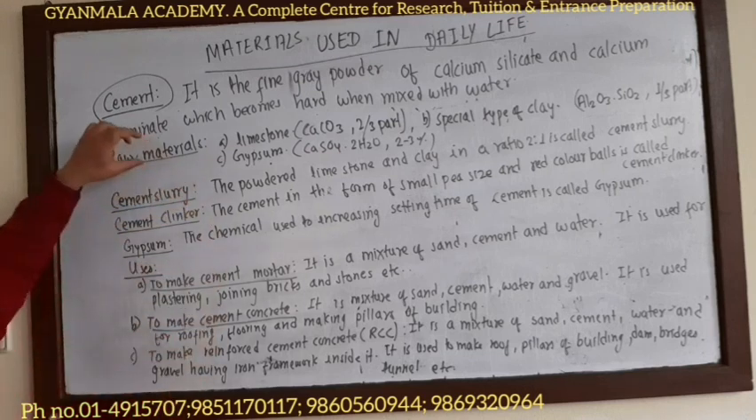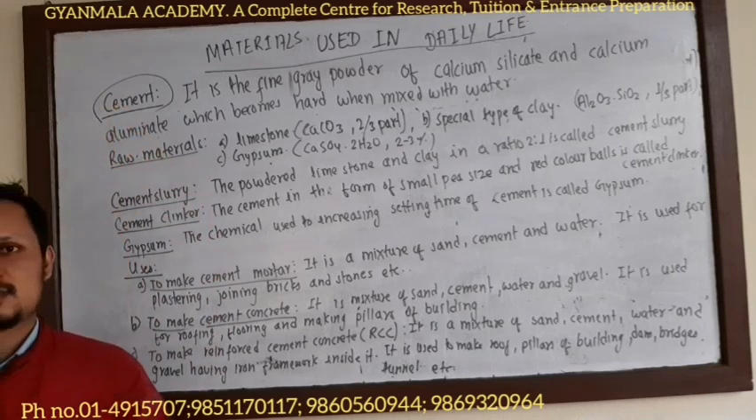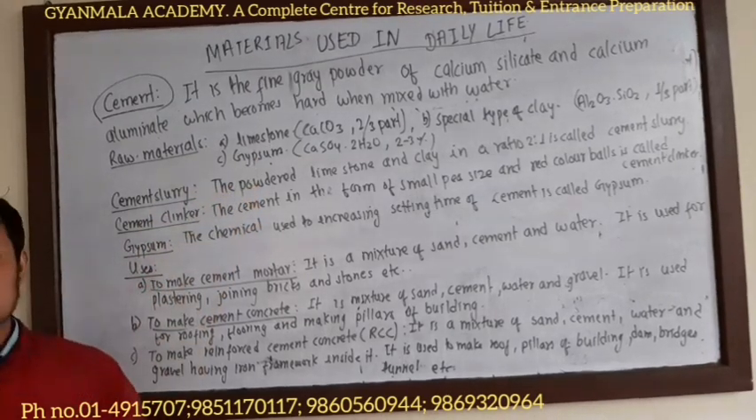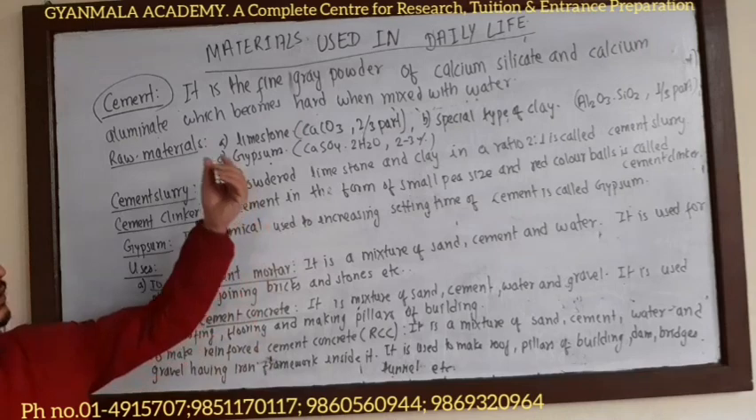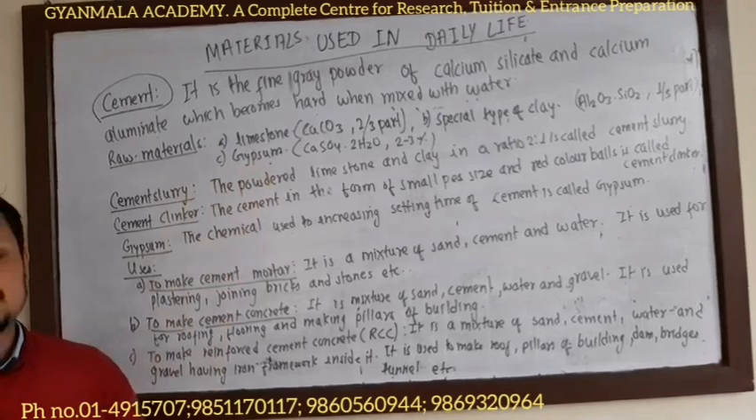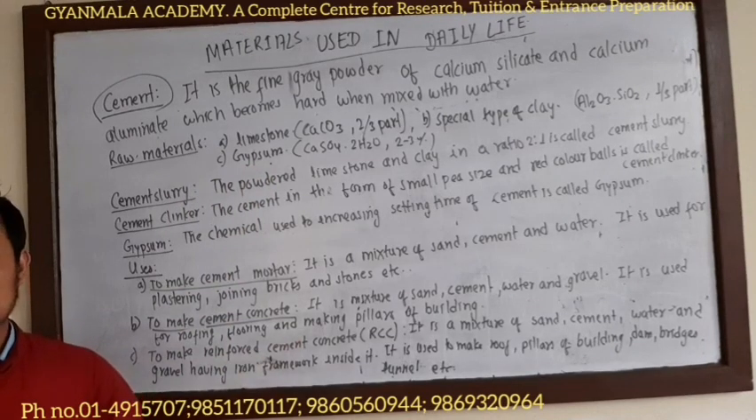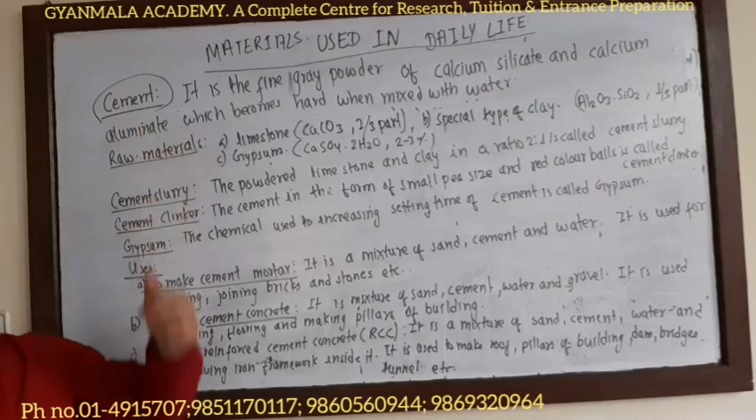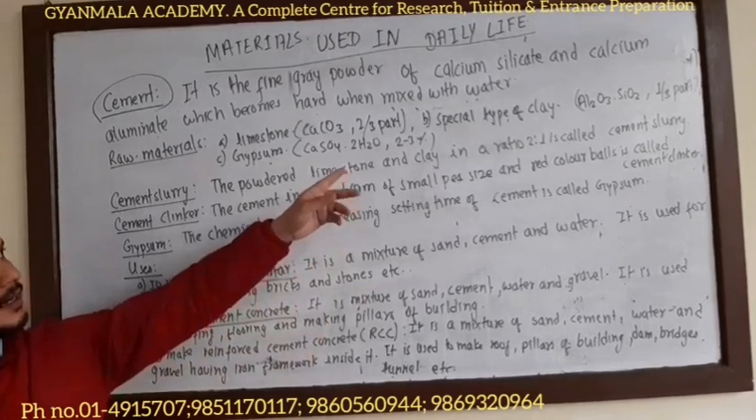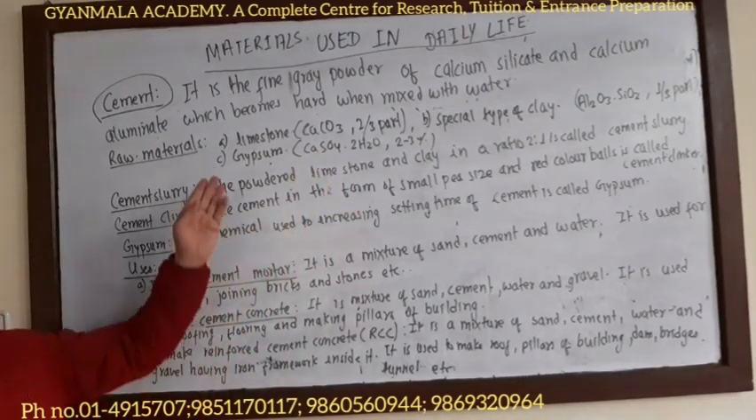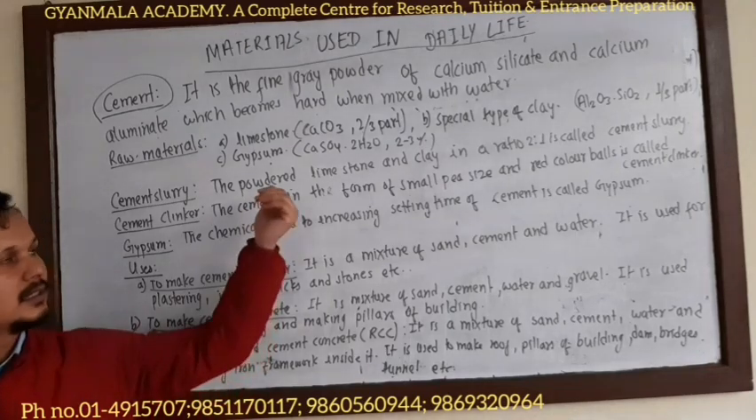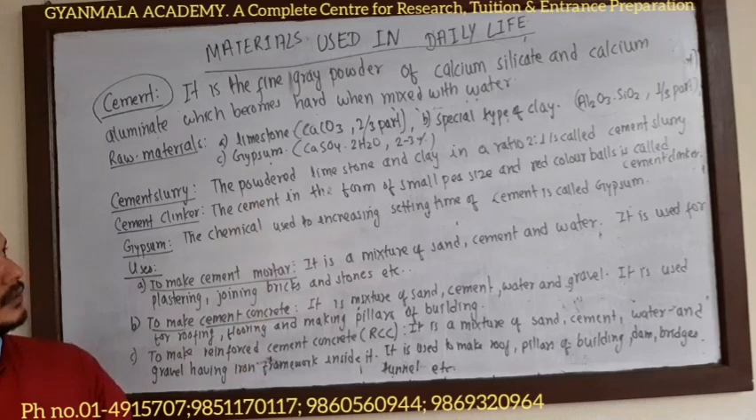And what are the raw materials required to manufacture cement? The raw materials are limestone, CaCO3, whose composition is 2/3 part. Another raw material is a special type of clay, Al2O3.SiO2, which is 1/3 part. The next raw material is gypsum, CaSO4.2H2O, whose composition is 2 to 3%.